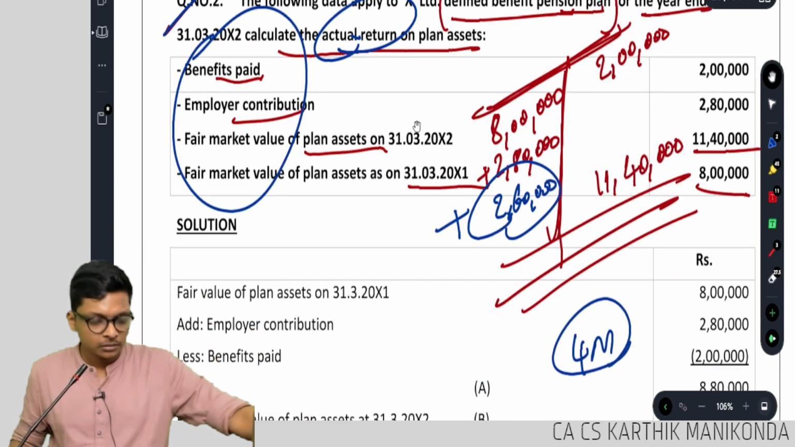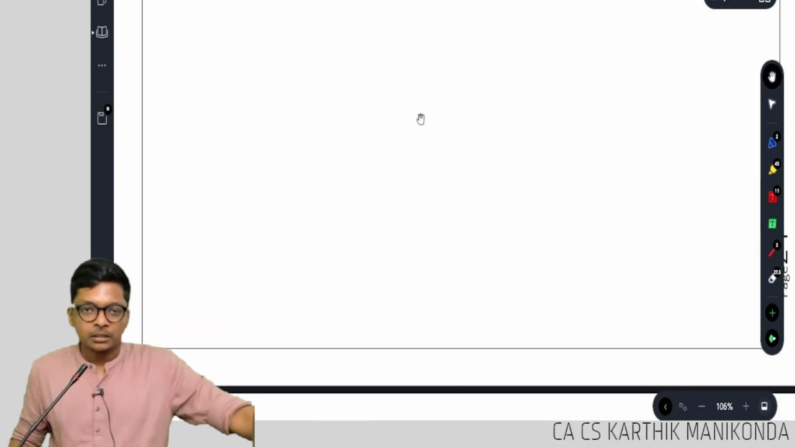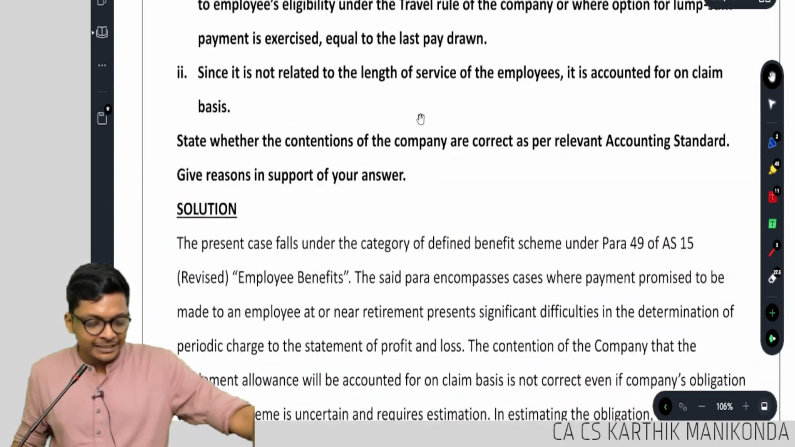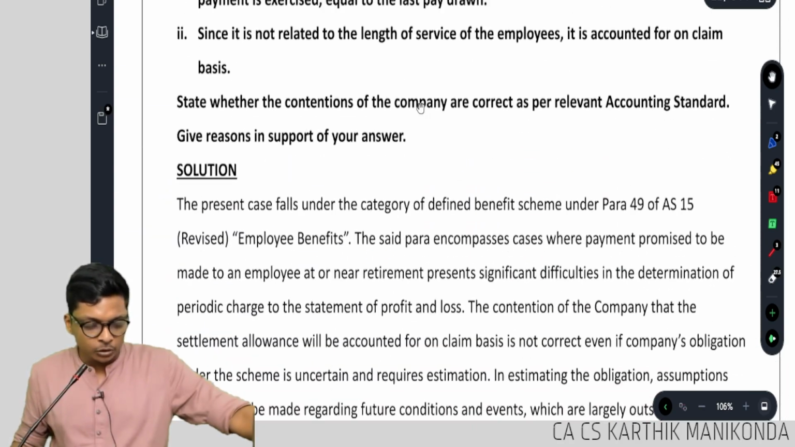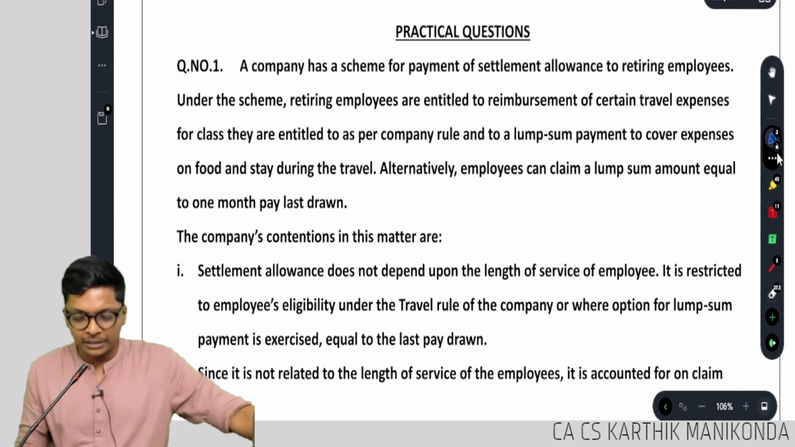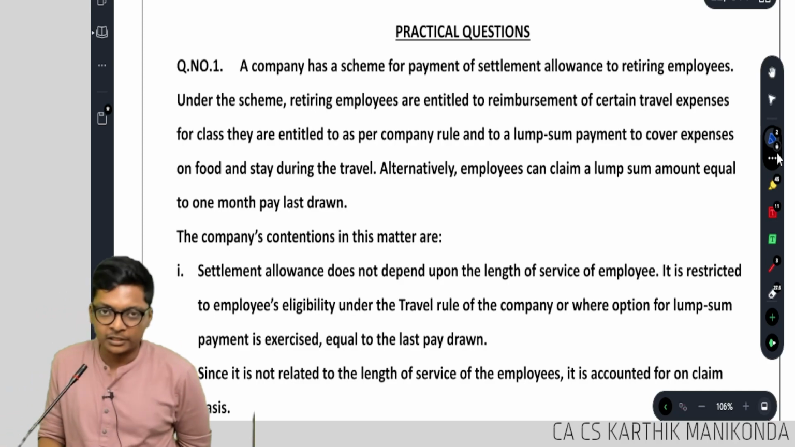2 we finished. 3 we finished. So we just have to do practical question 1 and inside 8th question and close the chapter. Nothing new to learn. 8th is important, but before that let's do this.